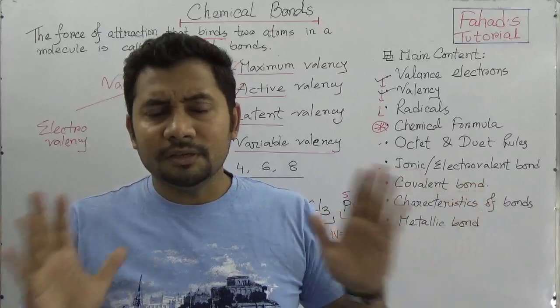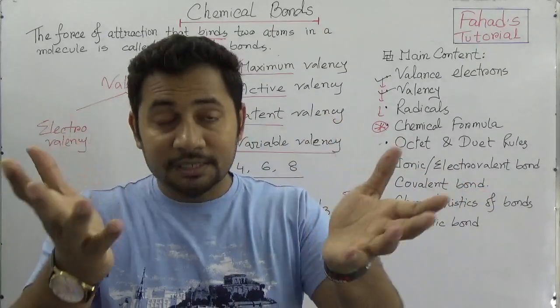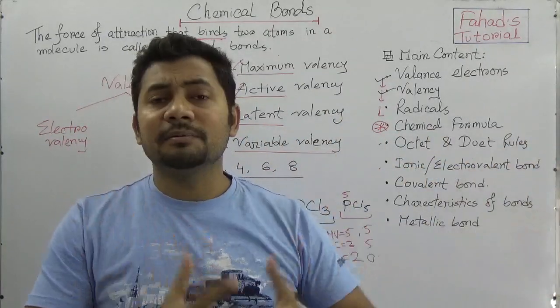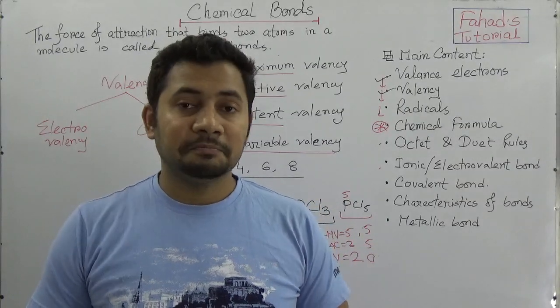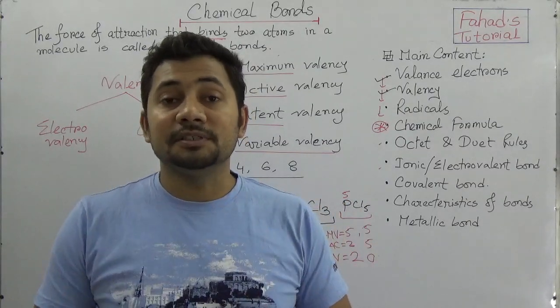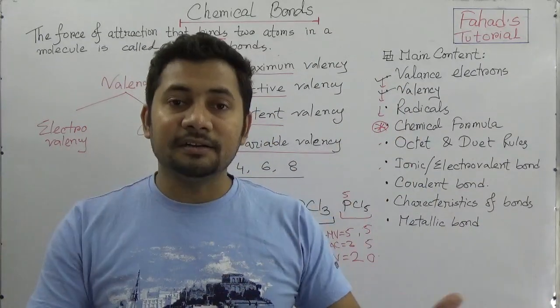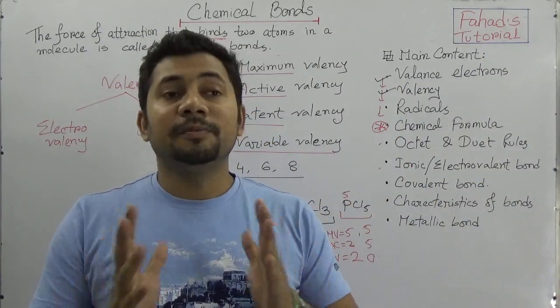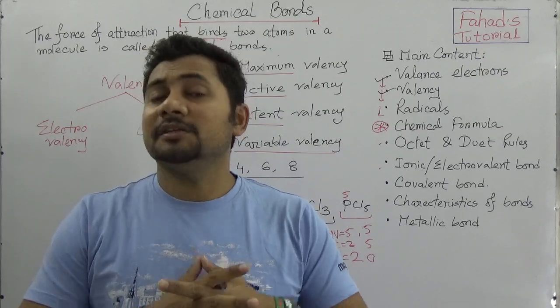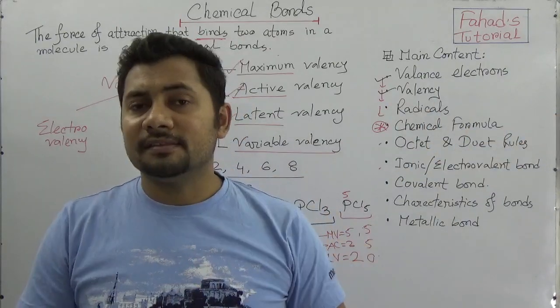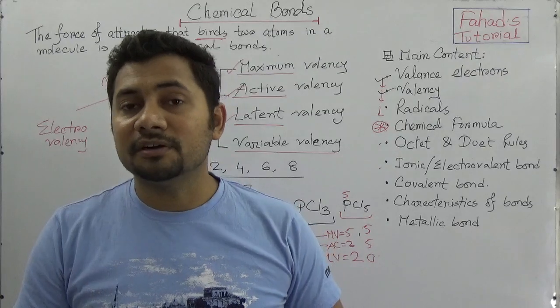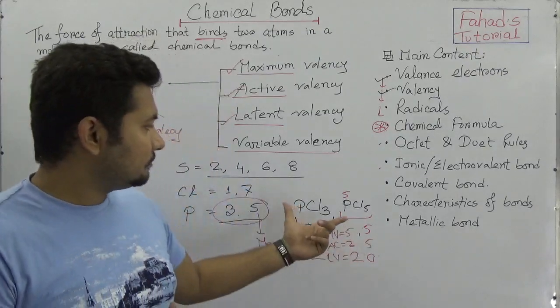I said if you are talented, you can memorize the whole periodic table. Why not? I personally know a lot of students with good memorizing power who know the whole periodic table. But if you have limitations and want to know less, then I say, okay, fine, the first 40 you can go for.